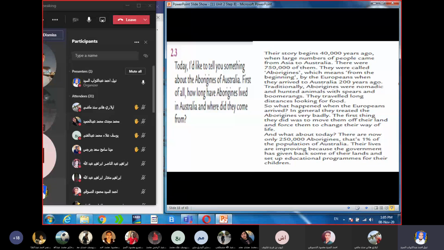So, what happened when the Europeans arrived? In general, they treated the Aborigines very badly. The first thing they did was to move them off their land and force them to change their way of life. And what about today? There are now only 250,000 Aborigines. That's 1% of the population of Australia. Their lives are improving because the government has given back some of their lands and set up educational programs for their children. So let's check the answer.